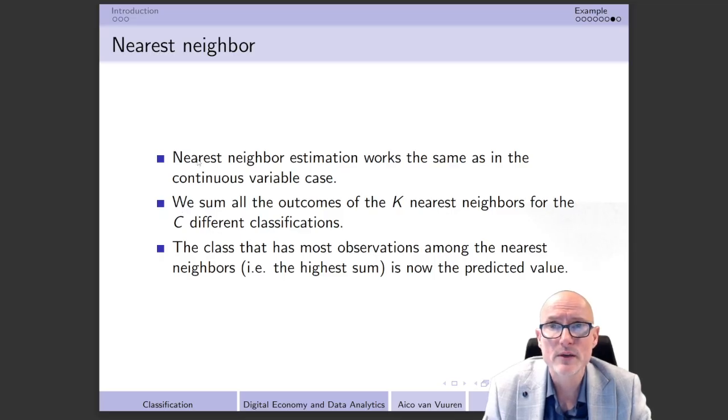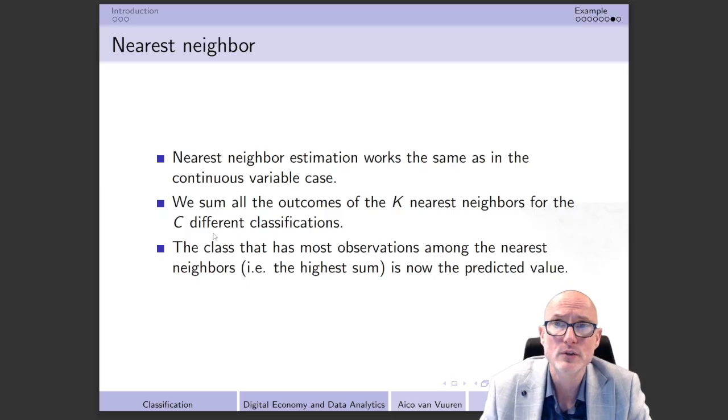In the case of nearest neighbors in classification, what we're still going to do is look at the observations that are closest, in this case, the k nearest neighbors. But we're going to do something a little bit different in the sense that, in the standard continuous case, we take the mean over the outcomes. That is not what we're going to do because that doesn't work in classification.